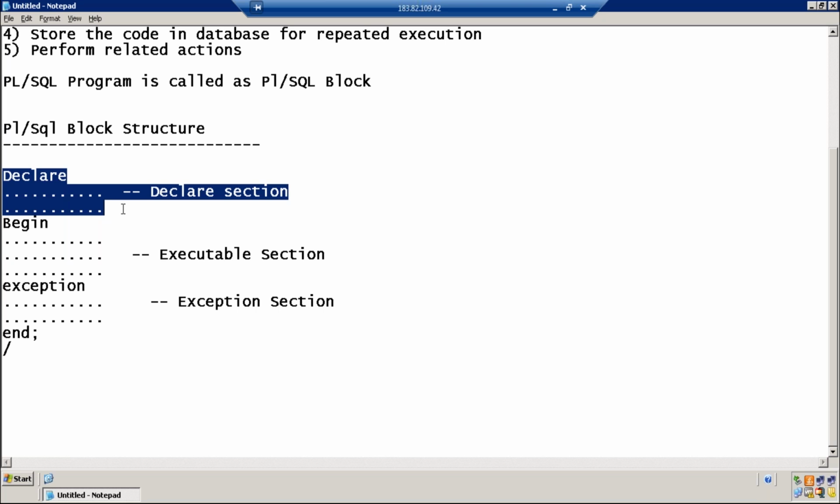Can you guess, Jamal, what is the purpose of the declare section? Can you tell me what is the use of the declare section? Clearly, I'm not aware of it. No idea. No problem, the declare section is used for declaring the variables.